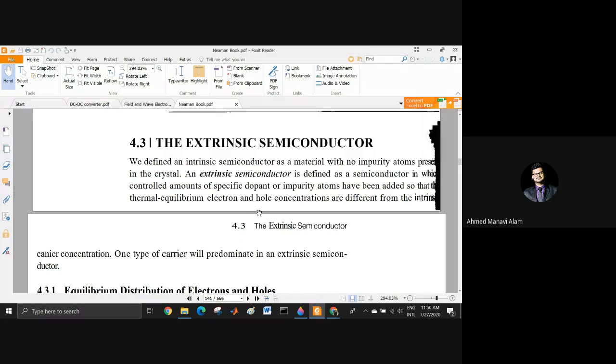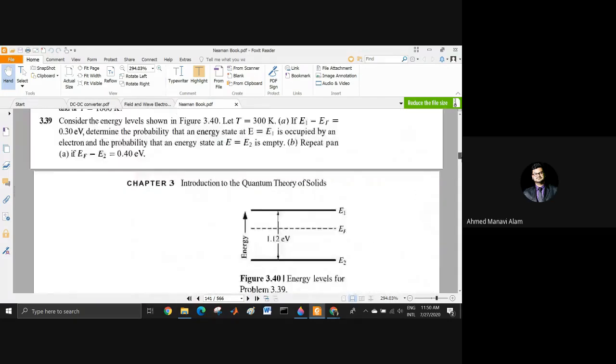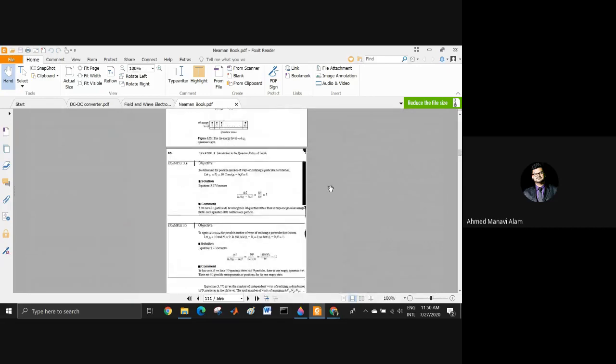What does that mean? In the previous lecture, you found the carrier concentration of electrons and the carrier concentration of holes. But that concentration was for intrinsic cases. Now we want to find the electrons and holes in the extrinsic case, in an extrinsic semiconductor.